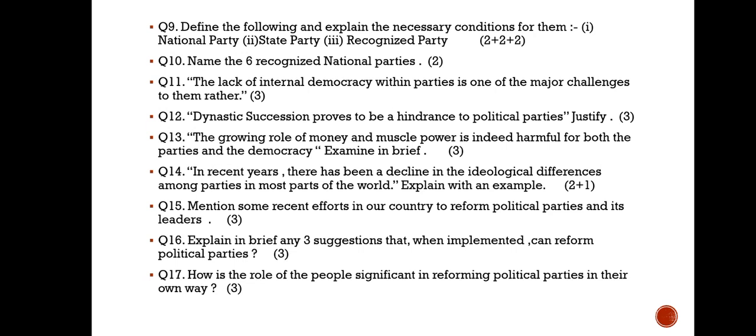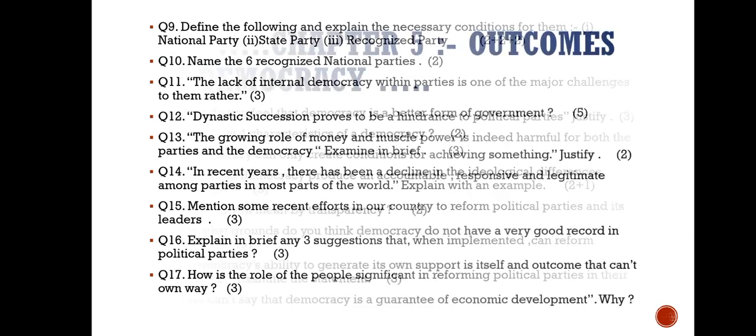In recent years, there has been a decline in the ideological differences among parties in most parts of the world. Explain with an example, 2 plus 1. Mention some recent efforts in the country to reform political parties and their leaders, 3 marks. Explain in brief any 3 suggestions that, when implemented, can reform political parties, 3 marks. How is the role of the people significant in reforming political parties in their own way? 3 marks.